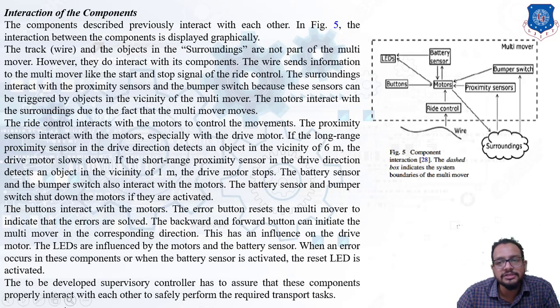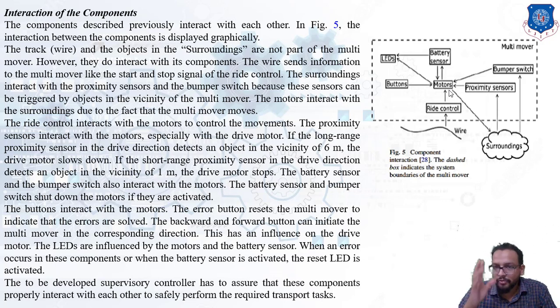Now the buttons interact with the motor. You can see that the buttons also interact with the motor of the multi-mover. The error button resets the multi-mover to indicate that the errors are solved. The backward and forward buttons initiate the multi-mover in the corresponding direction, and this has an influence on the drive motor.